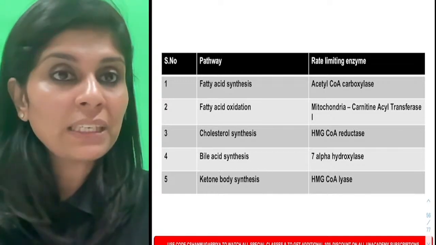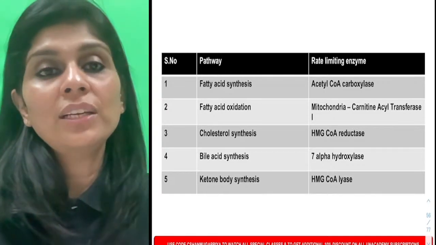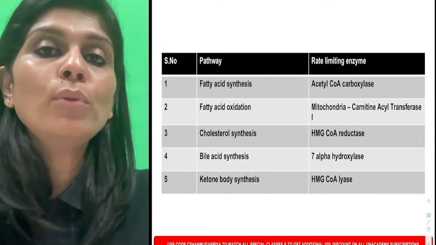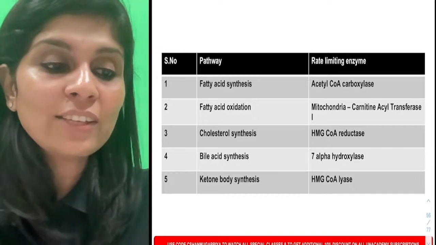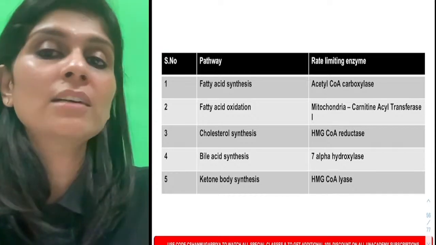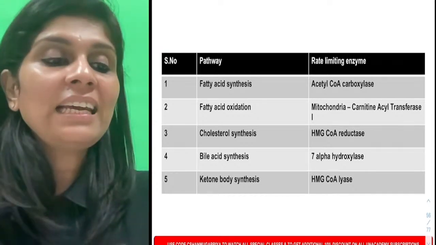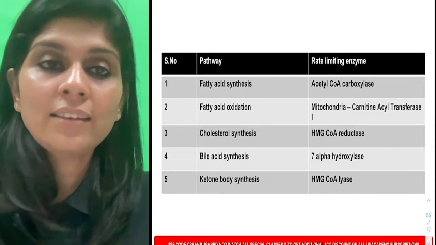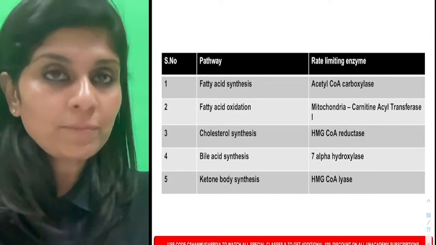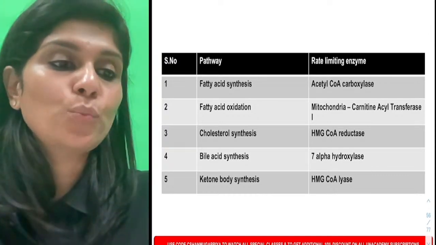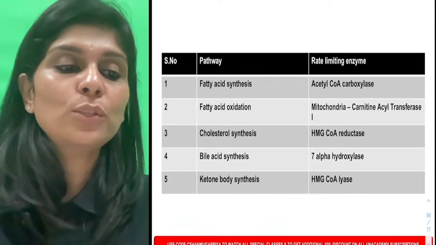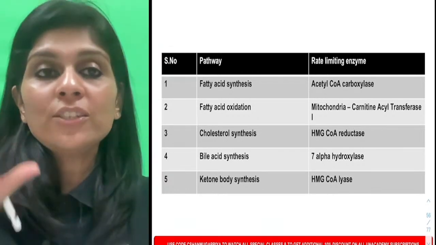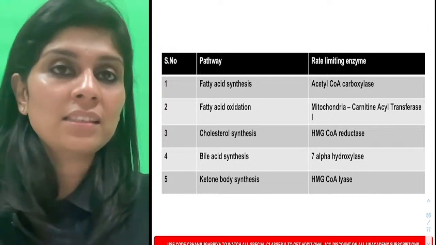Okay, so I'm going to repeat it. The first pathway that you should learn about is fatty acid synthesis. How will you remember? Building block of fatty acid is acetyl-CoA. So the enzyme is acetyl-CoA carboxylase. Fatty acid oxidation, you need a carrier. What is the carrier? Carnitine. And it is carnitine acyl transferase 1. Yeah, carnitine acyl transferase 1 is the rate limiting enzyme of fatty acid oxidation. Cholesterol synthesis, remember statins.